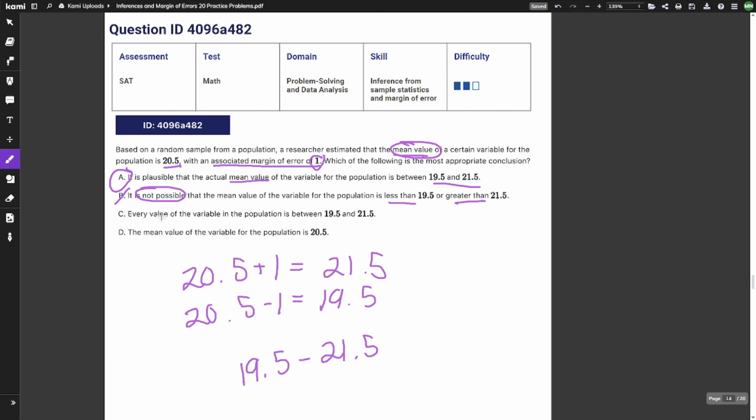C. Every value of the variable in the population is between 19.5 and 21.5. So this is in between our range, but it just talks about values in general. It doesn't talk about the mean value. That's not going to be C. And then D, the mean value of the variable for the population is 20.5. And that just doesn't even talk about our range, so it's not going to be D.